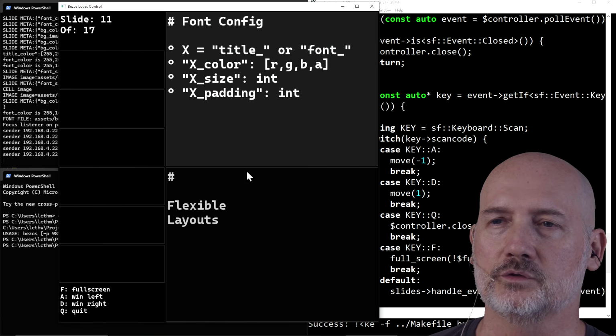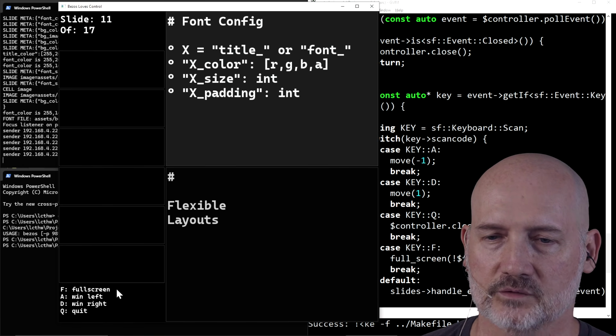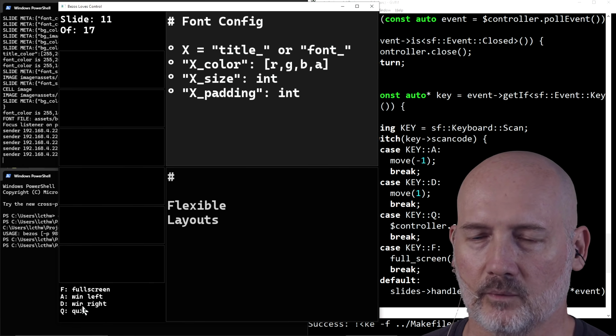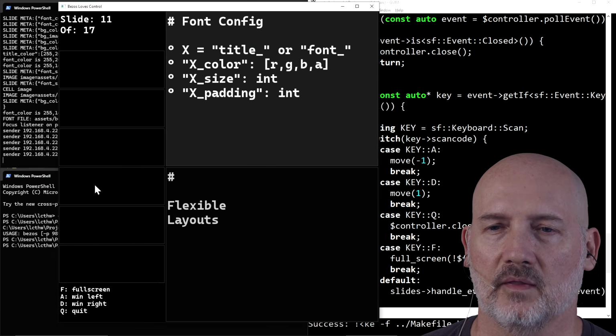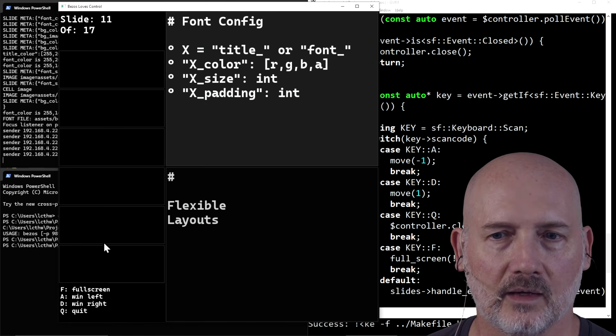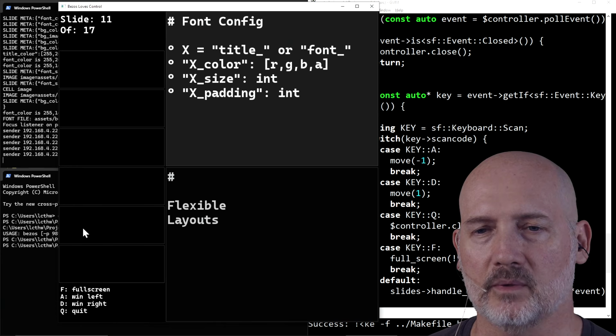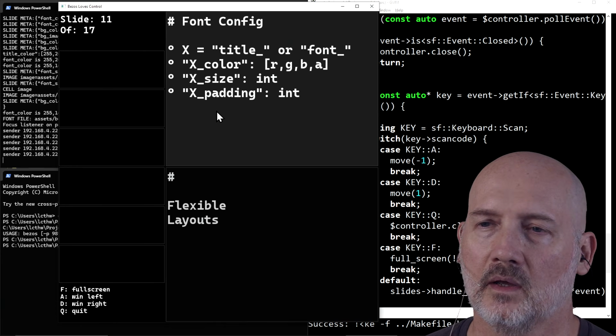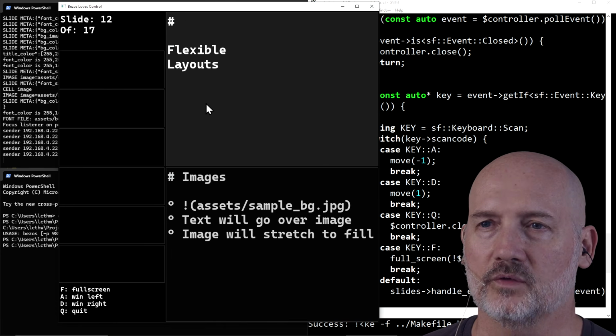So the control window shows you the current slide, the next slide, gives you a little bit of help because I kept forgetting what these keys were, and what slide you're on. And then I'm going to put something useful here. I'm not quite sure what yet. Either it's going to be the outline of what you're looking at currently, or maybe a sound bar if you want to play some sounds. And you can actually control the whole presentation from this too.